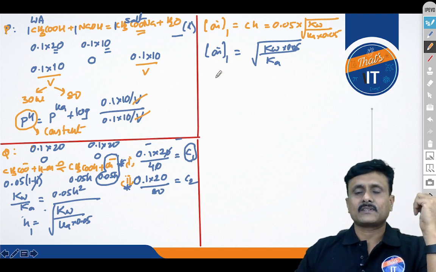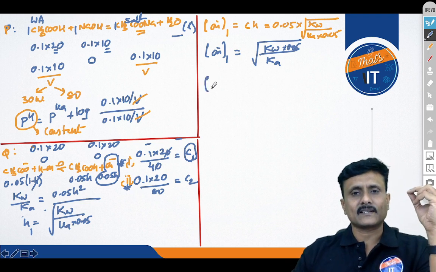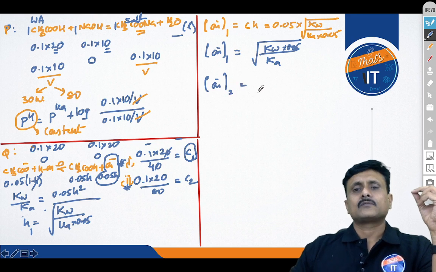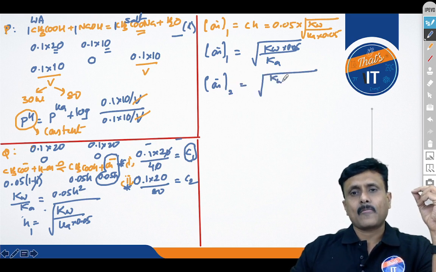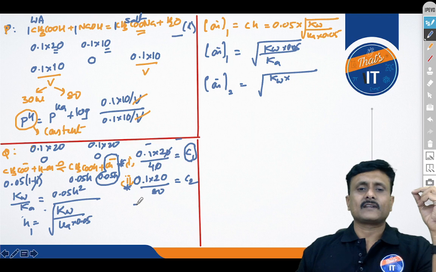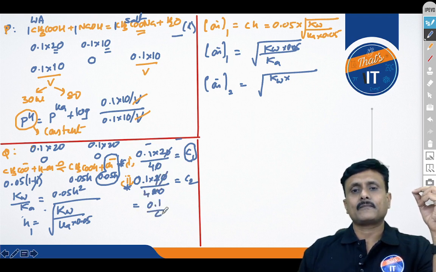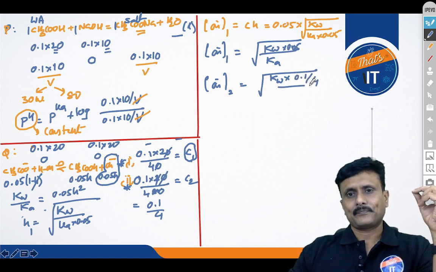Now I'm going to substitute that for the OH minus in the second case after dilution, isn't it? So under root of Kw into, you can see this value, all right, 0.1 divided into 1 by 4. So this value is 0.1 by 4 by K.